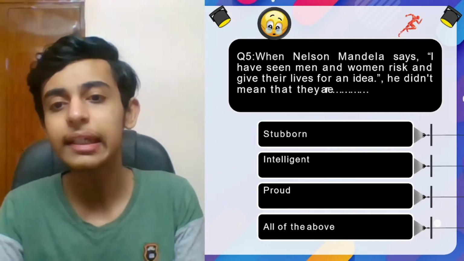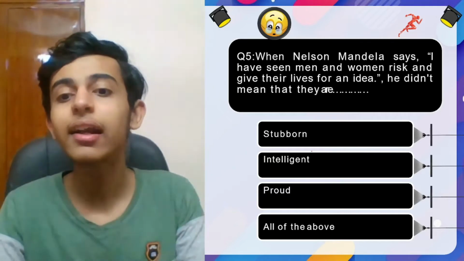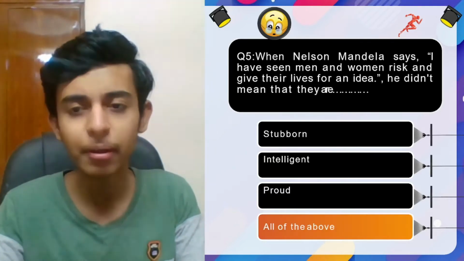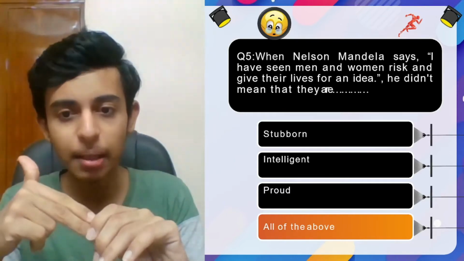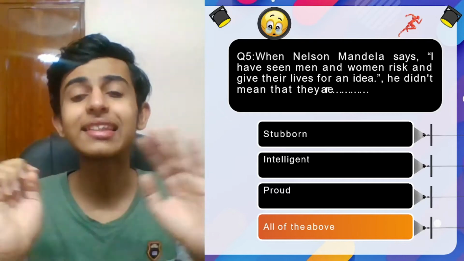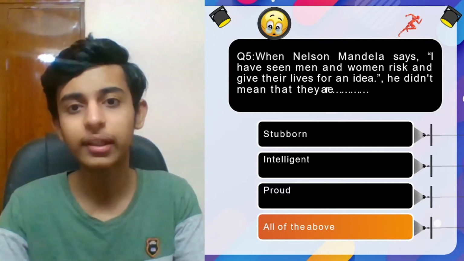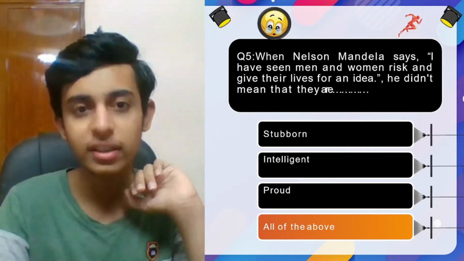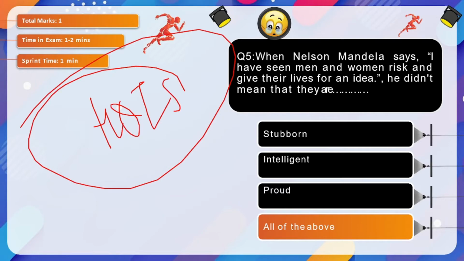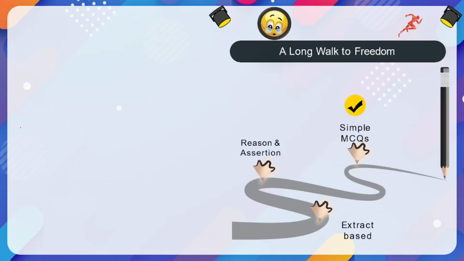Basically what they are saying here is he didn't mean that they are dash. Stubborn, intelligent, proud, all of the above. So basically all of the above, because they are neither stubborn nor intelligent, and also they are not proud. Okay, because they were struggling during that time. So this was basically a hot question, you can say. It is hot, so please mark this question, guys, everyone. This will be helpful to you.